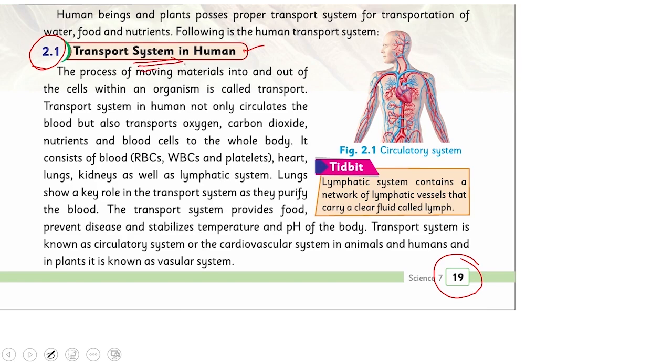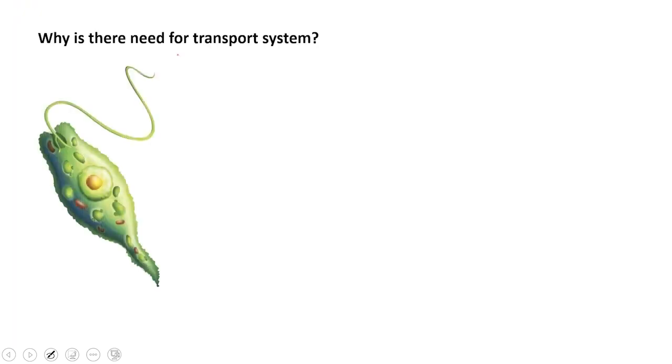Here, observe the word system. Is there a system present in unicellular organisms? If you observe a unicellular organism, say Euglena, you can see that it is exposed to the environment from all its sides.